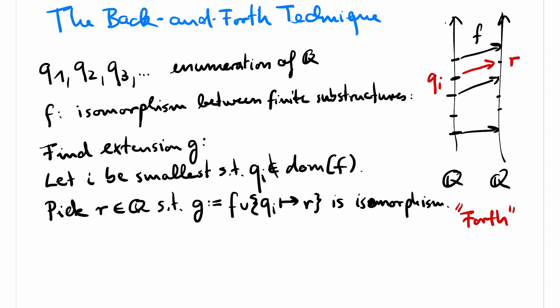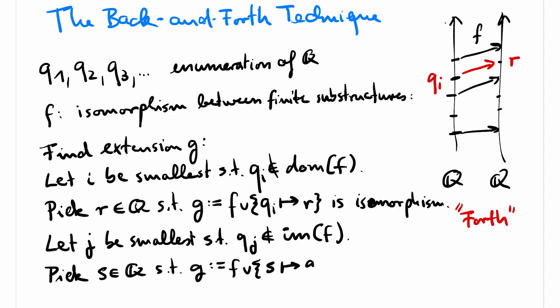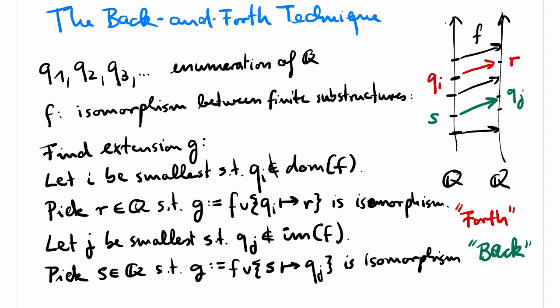The extension above is called going forth. What we have to do now, to fix the surjectivity issue, is going back. This time we pick the smallest index j such that qj is not in the image of f. We want to find an extension g of f such that qj is in the image of g. So we need to find a point s such that the extension of f that maps s to qj is an isomorphism. But such a point s can again be found easily by the assumption that Q is a dense and unbounded linear order.